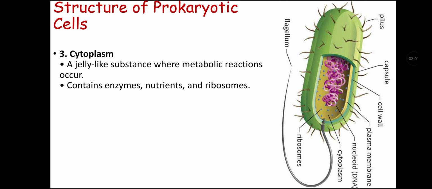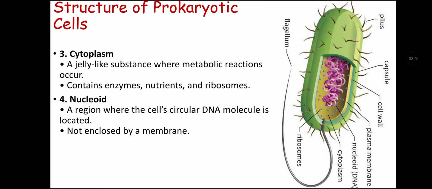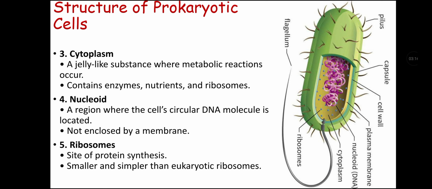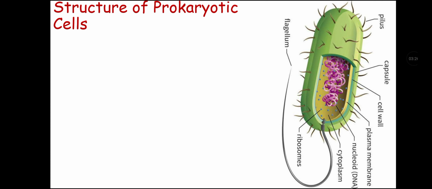The third component is the cytoplasm, which is a jelly-like substance where metabolic reactions occur. It contains enzymes, nutrients, and ribosomes. The fourth structural component is the nucleoid, which is a region where the cell's circular DNA molecule is located. It is not enclosed by a membrane, unlike in eukaryotic cells. Next structural feature is ribosomes, which are the site of protein synthesis and are smaller and simpler than eukaryotic ribosomes.